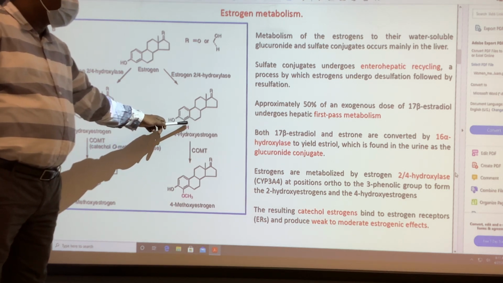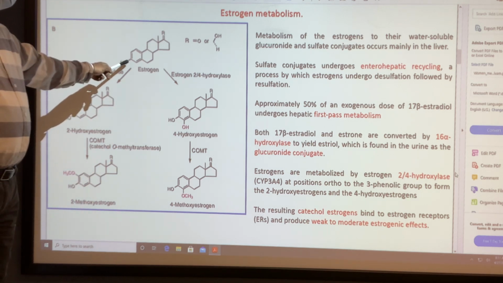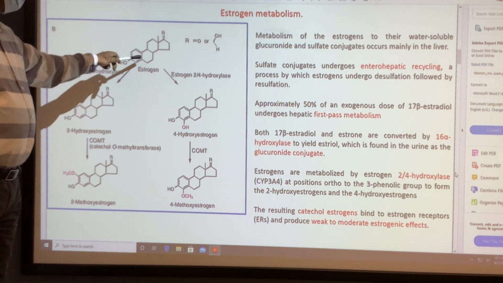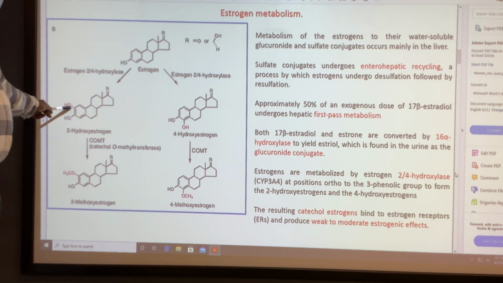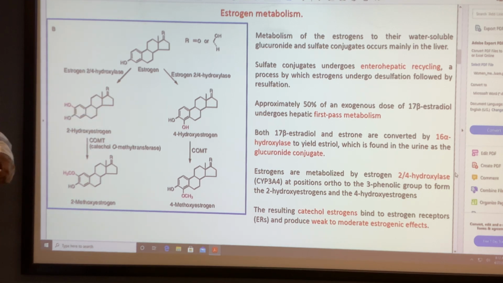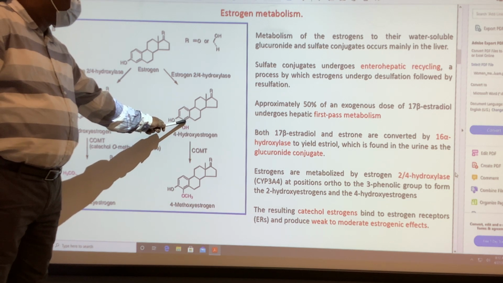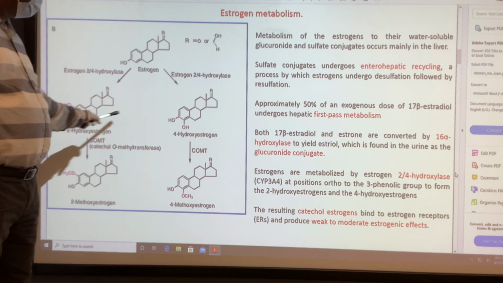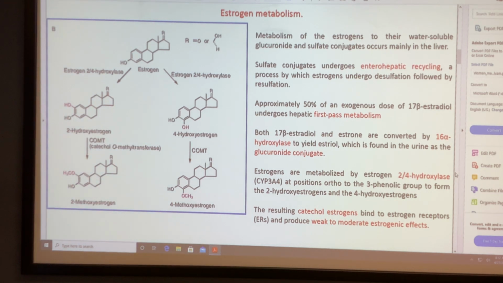On the aromatic ring, the hydroxyl is a phenolic. When you introduce an additional hydroxyl group ortho to it, that is a catechol, a catechol type estrogen. Whether at carbon number 2 or carbon number 4, we get catechol estrogens.